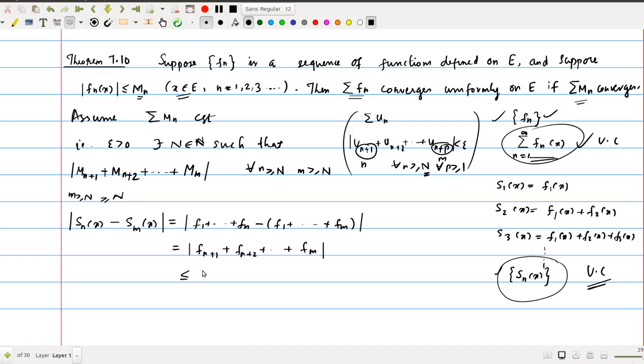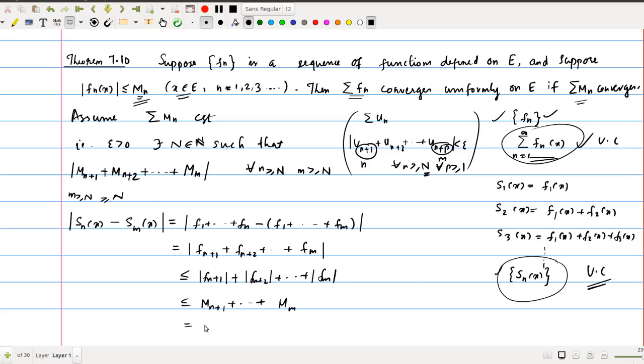Then this is less than or equal to mod fm plus 1 plus mod fm plus 2 plus etc mod fn, and we know that this is less than or equal to Mm plus 1 plus etc plus Mn. But we know that M1, M2, M3 are non-negative because this is the upper bound of these non-negative quantities.